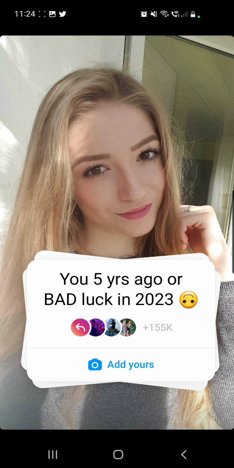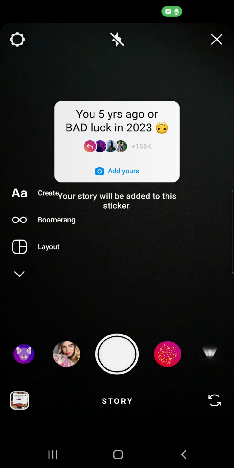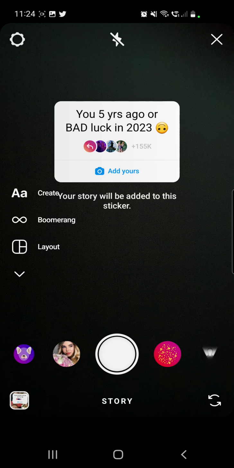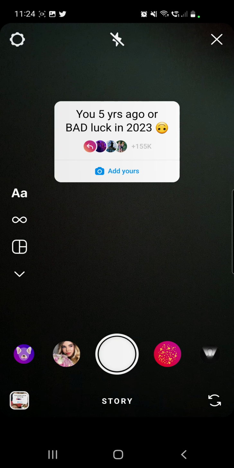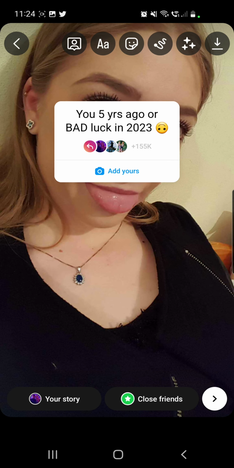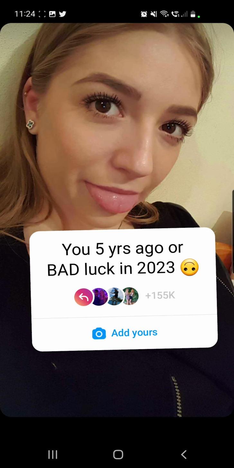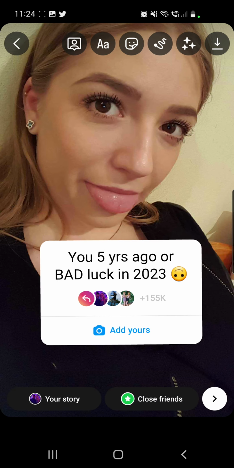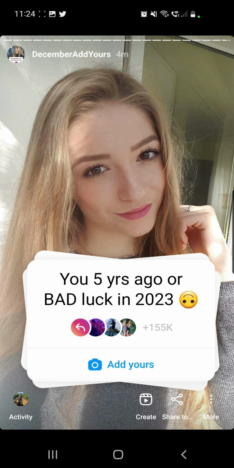There we have it. Click on the Add Yours button. And also, if you are not able to click on the Add Yours button, I have a YouTube tutorial in the description box below. Now you just have to go to your uploads and choose a picture from 5 years ago. I will go with this photo right here. Now you can place your sticker where you want, make it bigger or smaller, and share this with your friends.